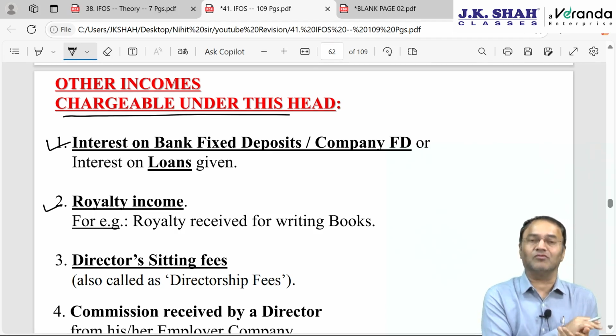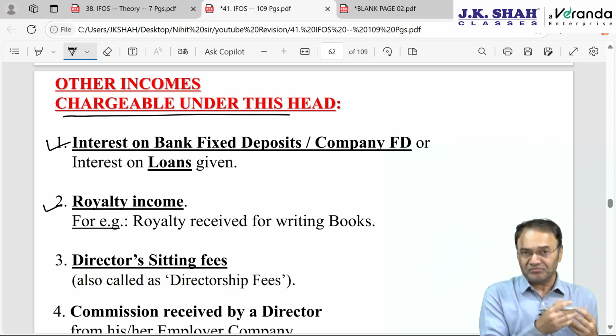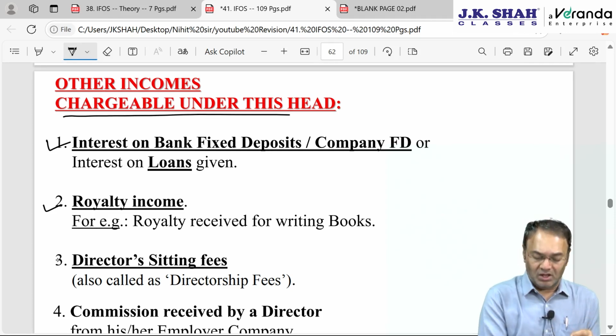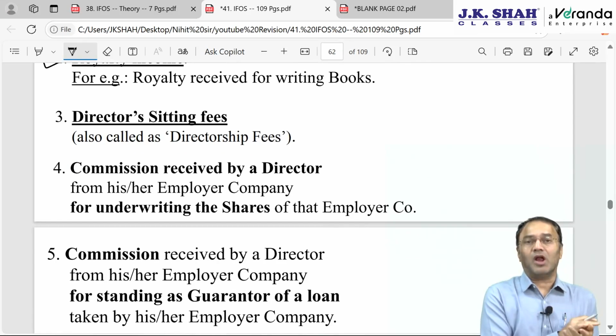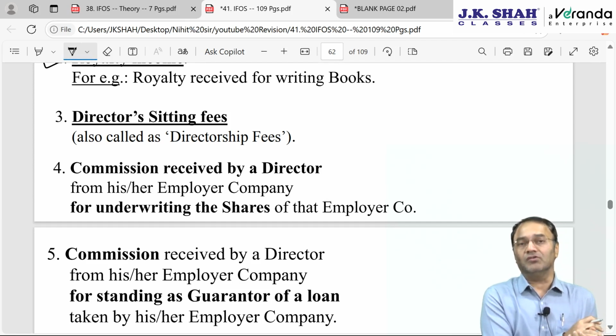Second is royalty income, for example royalty from writing books, royalty for production of a movie, provided royalty income is not taxable under the head PGBP. TDS will still continue by the payer under section 194J. Now the next three items are payments received by a director from his employer company. Even if he is an employee, these three items are not taxable under salary.